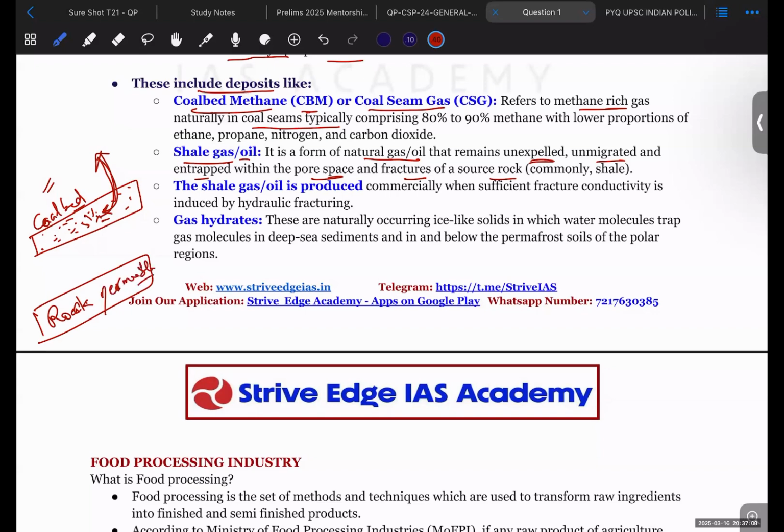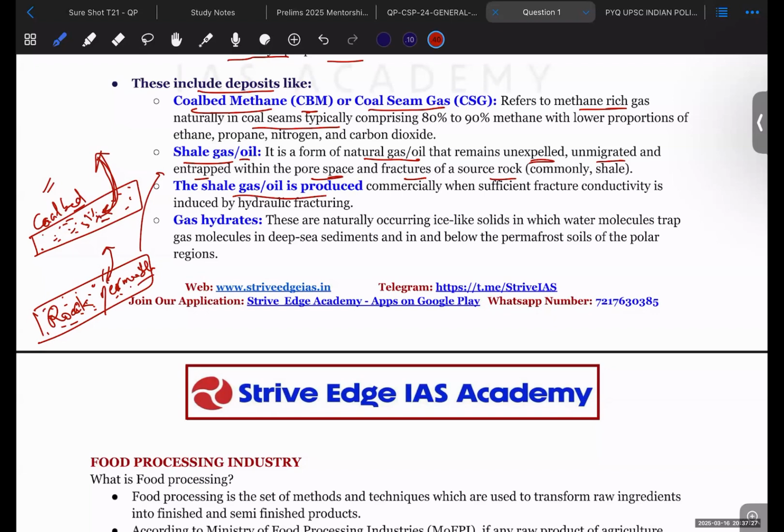Methane or other gas can be trapped in these rocks, and by making fractures in the rock, this methane can be extracted from there. This is called shale gas.